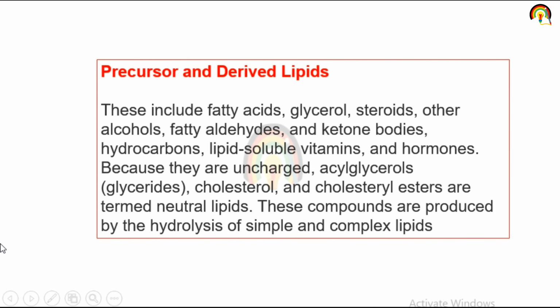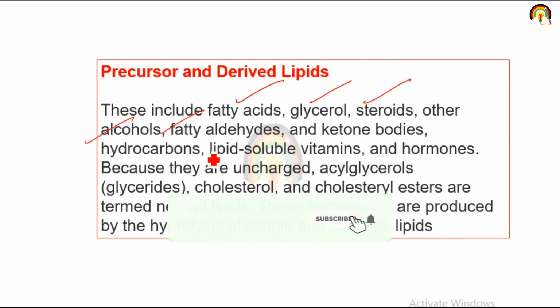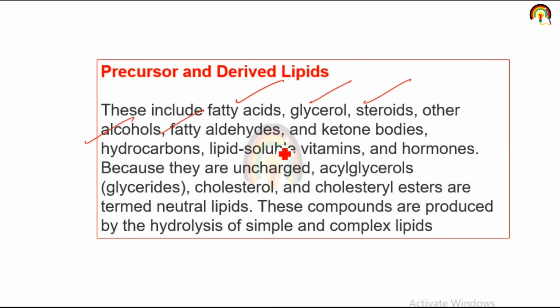Next is the precursor and derived lipids. These include fatty acid, glycerol, steroid, alcohol, fatty aldehyde and ketone bodies, hydrocarbons, lipid-soluble vitamins like A, D, E, K and hormones. Because they are uncharged, acyl glycerol, cholesterol and cholesterol ester are termed neutral lipids. So cholesterol and acyl glycerol are neutral lipids. These compounds are produced by the hydrolysis of simple and complex lipids.